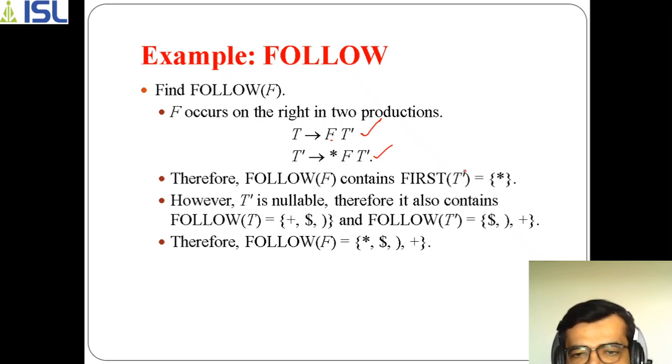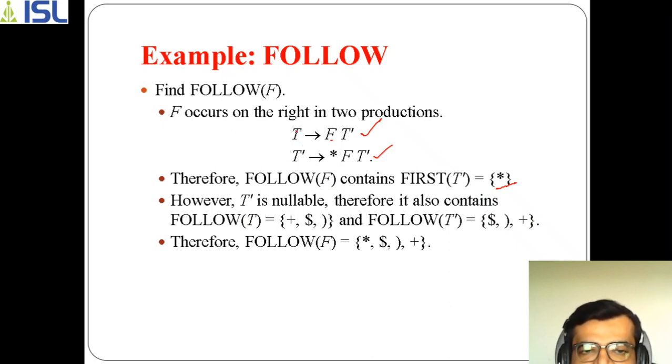First of T dash we have already seen previously. What is that? Asterisk. And T dash is nullable, right? Previously, in first, we have seen that. So you have to consider all of these things. Since it is nullable, it has to follow the parent. What is the parent of T dash?